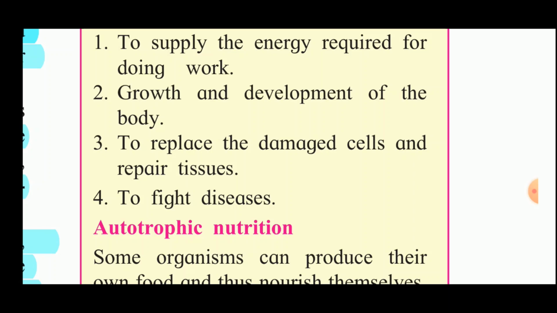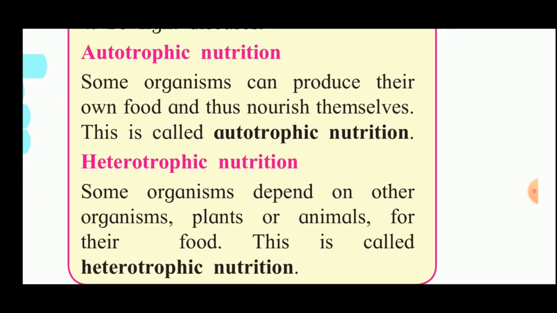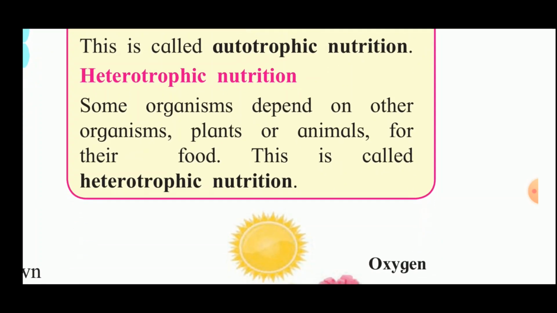Okay, now next, what do you mean by autotrophic nutrition? Nutrition can be classified into 2 types, autotrophic nutrition and heterotrophic nutrition. Some organisms like plants can produce their own food and thus nourish themselves. This is called autotrophic nutrition. So, we find autotrophic nutrition in plants. The second type is heterotrophic nutrition. All the animals and some plants depend on other organisms for their food. This is called heterotrophic nutrition.